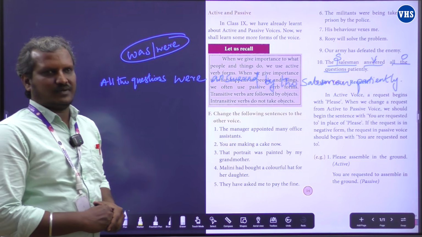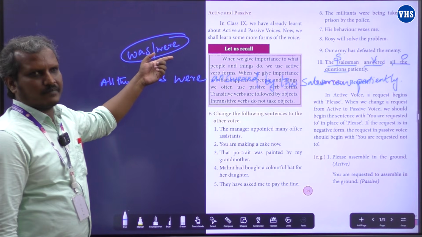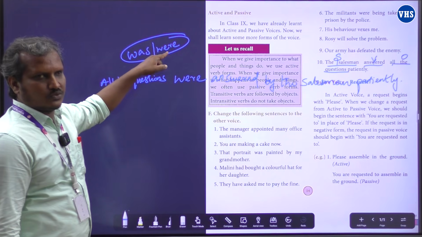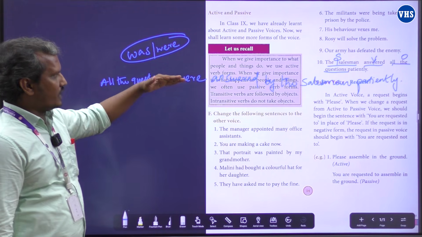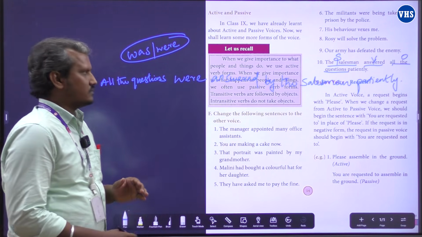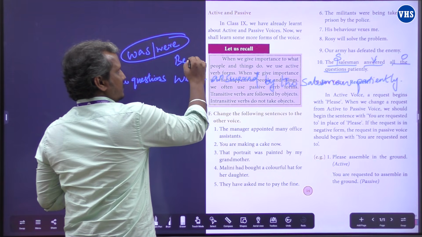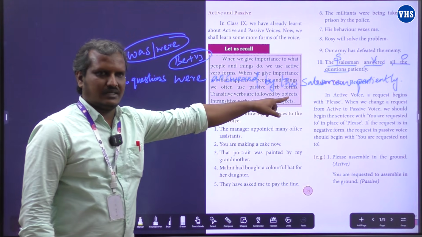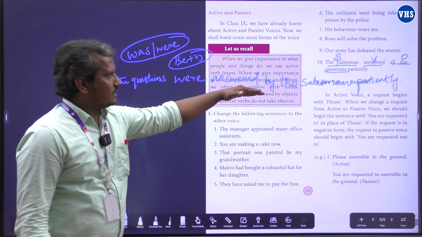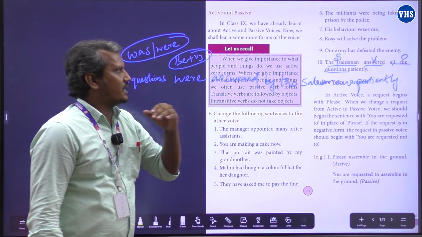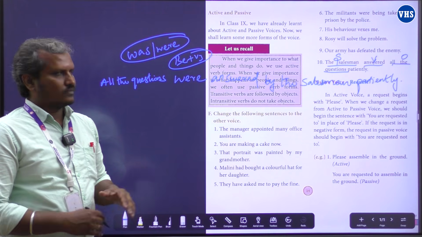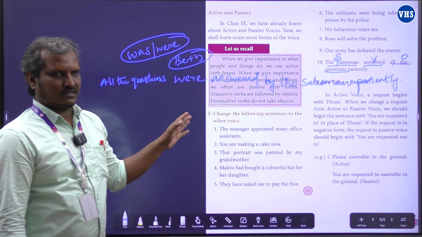We need a past be form verb. So was and were, these are the past be form verbs. So for the plural subject, we need to use were. All the questions were. And we need a V3. Just remember this, be verb plus V3. So V3 is answered by the agent, the salesman. We can add the same adverb patiently. That's it with this sentence.